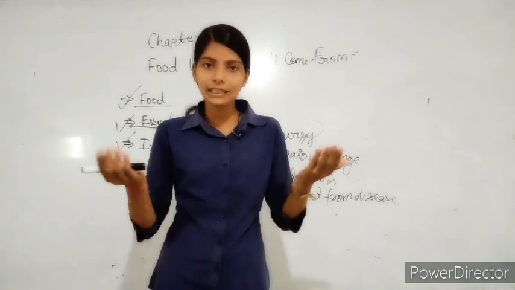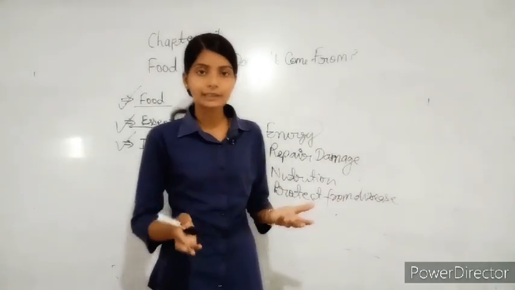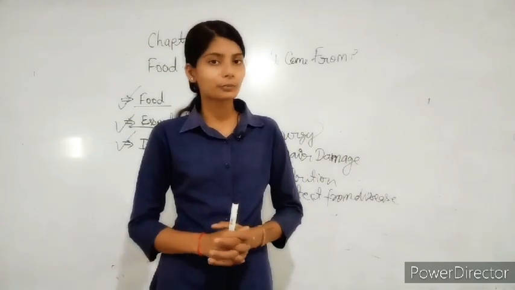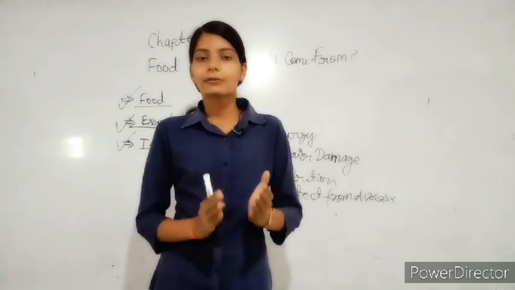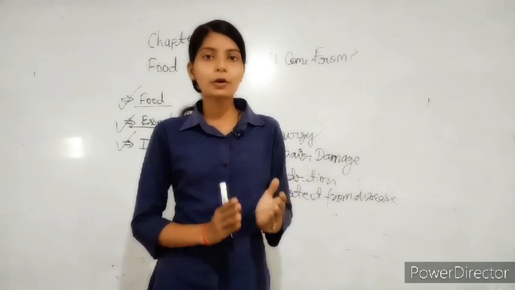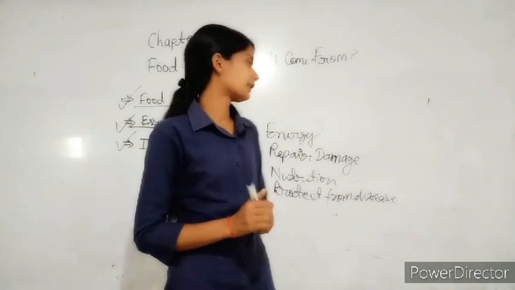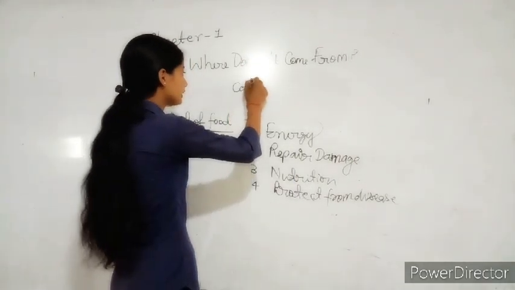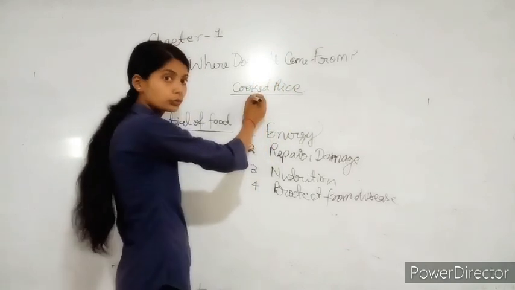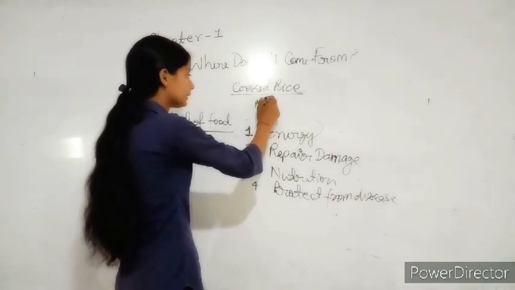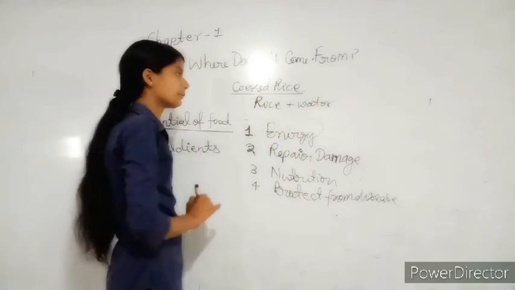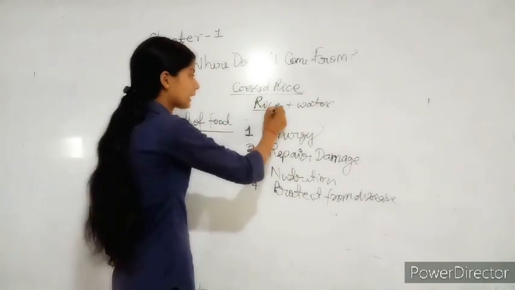For example, if we take an example like cooked rice. Okay, I said cooked rice, and everybody knows how to prepare cooked rice. So cooked rice is made from rice and water. Let us understand cooked rice. Cooked rice is made up of two ingredients: first, rice, and second, water. I said cooked rice is made up of two ingredients, rice and water.